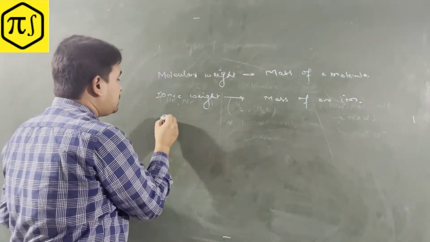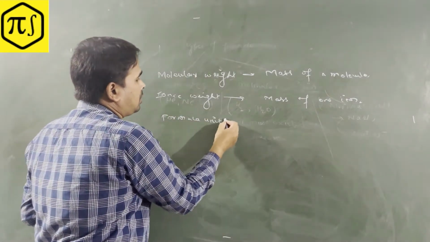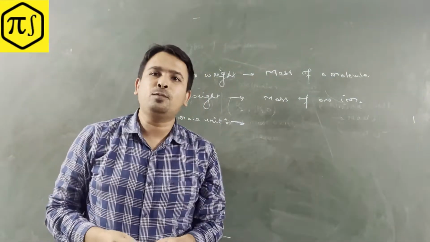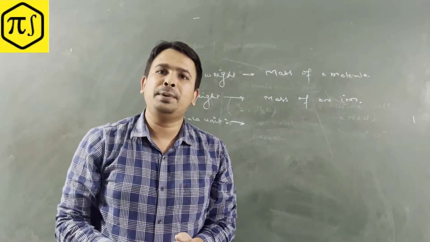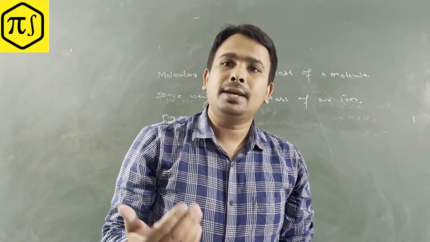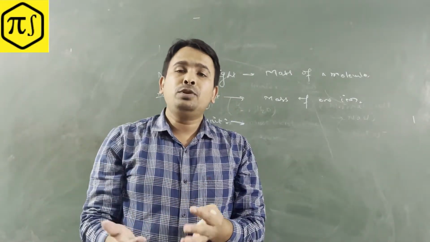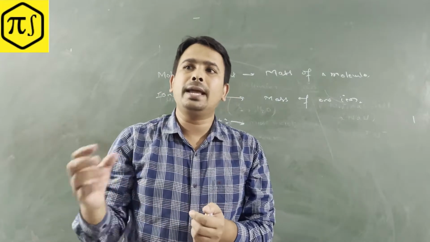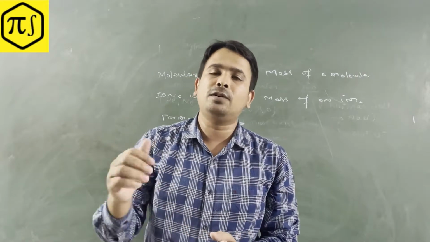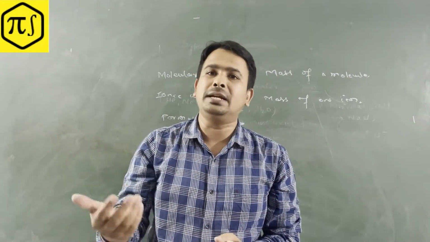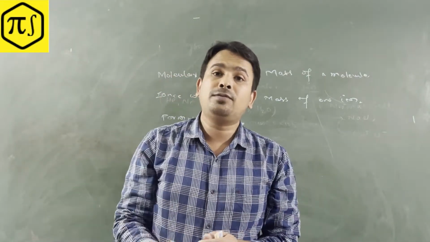Now one more thing comes: formula unit. What is the formula unit? The formula unit is for the ionic compound, because there the particles are ions, Na+ and Cl-. You cannot say it is just Na. Here we'll be talking in terms of the ratio of the number of positive ions to the number of negative ions.